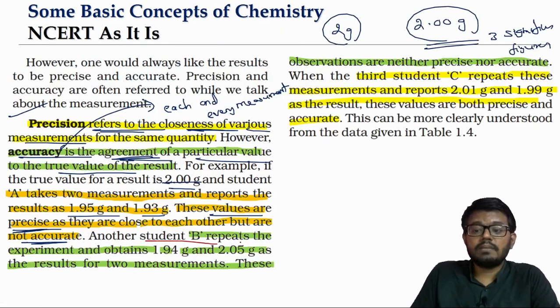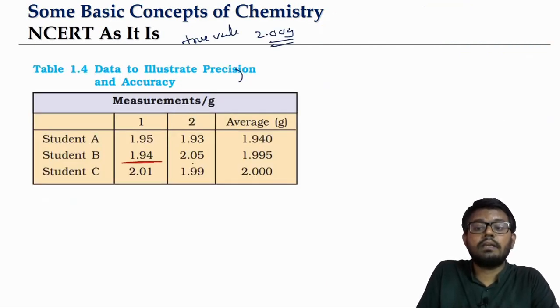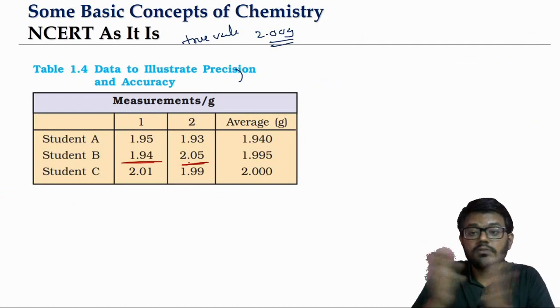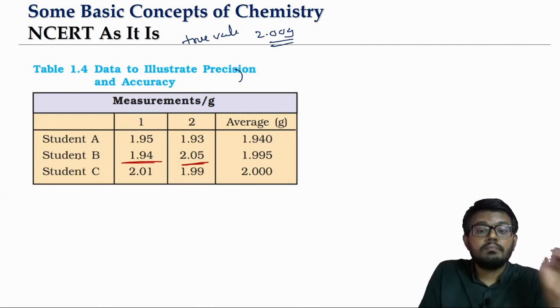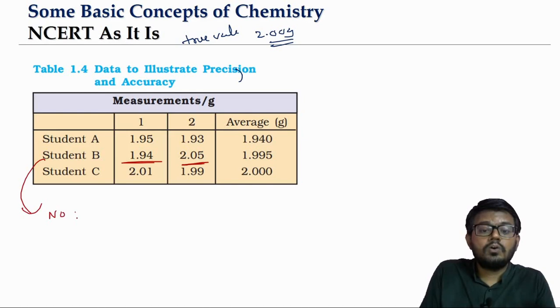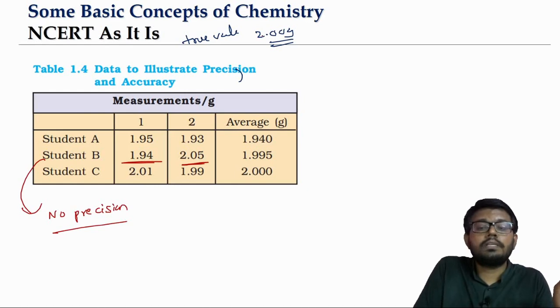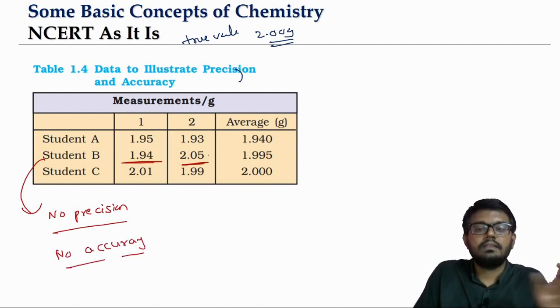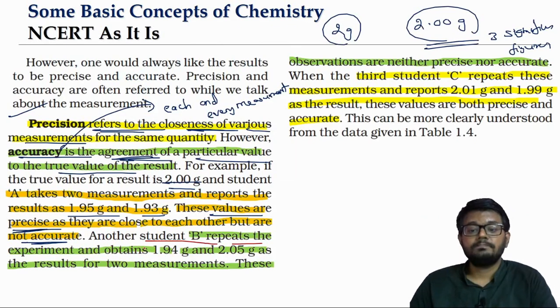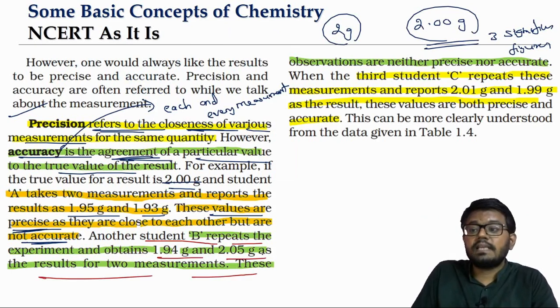Now we can talk about student B. What is student B giving us? One data is 1.94, the other is 2.04. Are they close? They are very far. Means B has no precision. 1.94, is it close to 2.00? 2.05, is it close to 2.00? So the measurements have no precision and also no accuracy. B is reporting 1.94 and 2.05. These results are neither precise nor accurate.